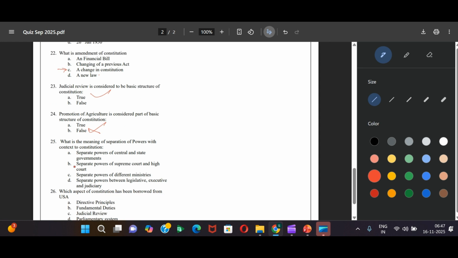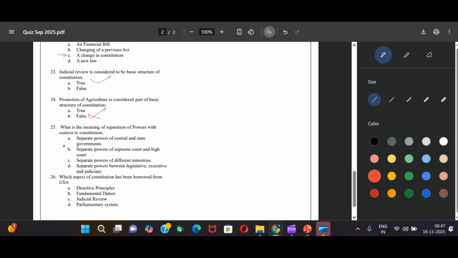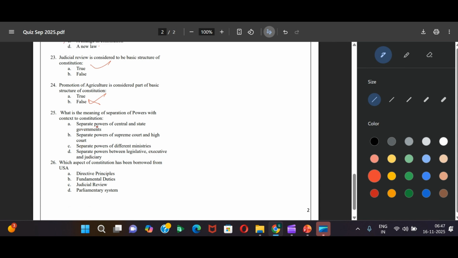This is false. What's the meaning of separation of powers in context of constitution? Separate powers of central and state government, separate powers of supreme court. This is the answer. Separation of powers means legislative, executive, and judiciary. They have their different duties, and they are all supposed to follow those duties.